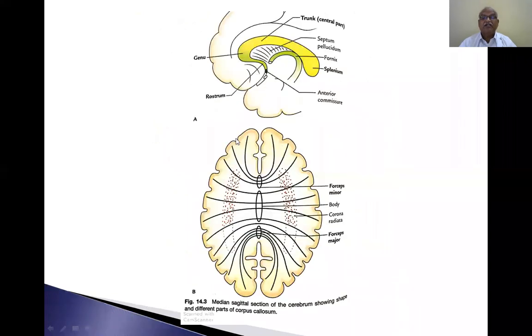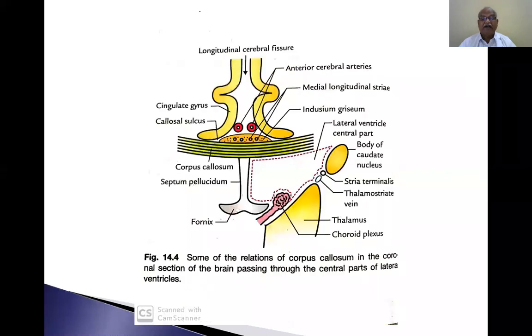Now I am going to the sagittal section. The superior surface of the corpus callosum is covered by a substance called indusium griseum, where I am pointing the cursor. It is a white matter.